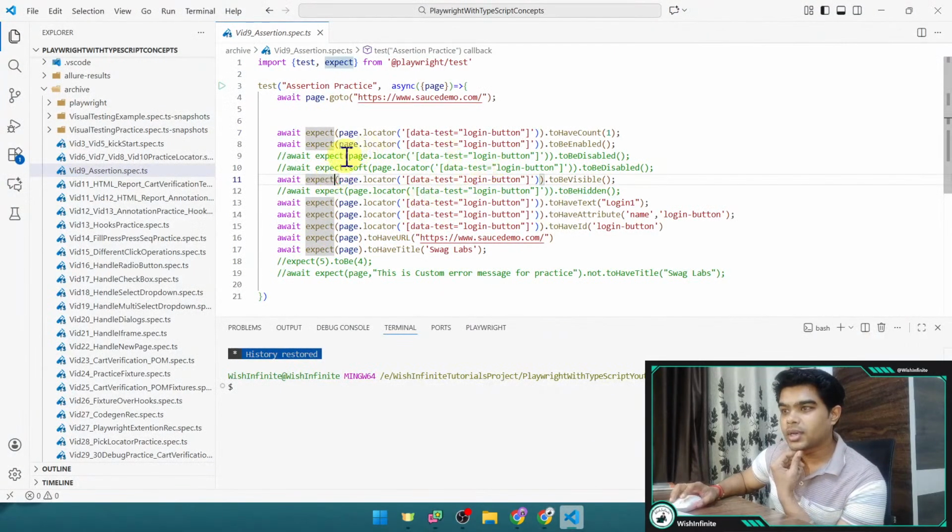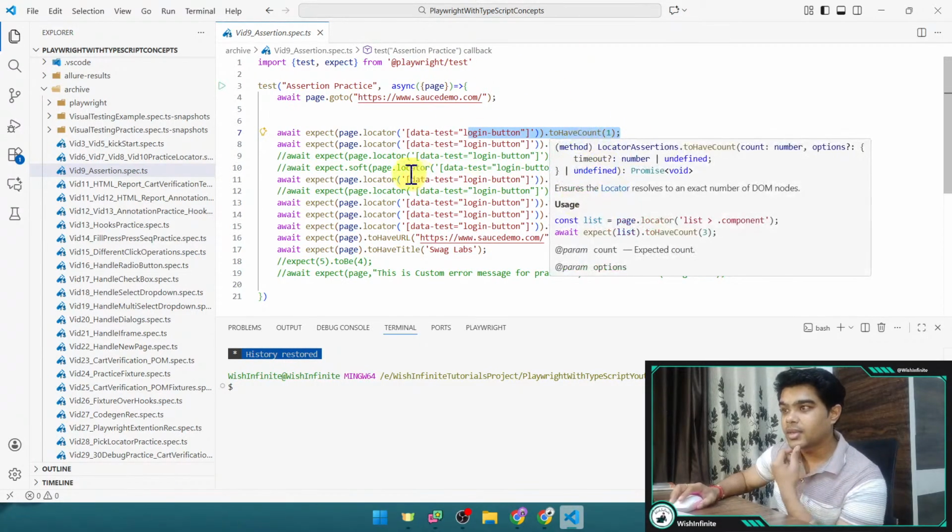And here in VS Code you would be able to see that to have count you can provide like this. So you need to provide await expect, and here you need to provide the locator, right? And on that expect we need to provide this method dot to have count, and here we can provide the count, right? So if this element is present 3 times or 4 times, that number we have given here, and that is correct, then your test will get passed, otherwise it will get failed, right?